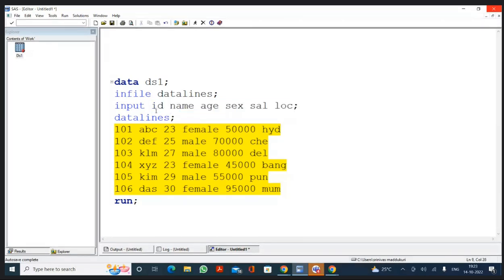If you write only the variable name, according to SAS, this is a numerical variable. Name is numerical, age is numerical, sex is numerical, salary is numerical, and location is numerical. All these 6 variables are numerical variables.